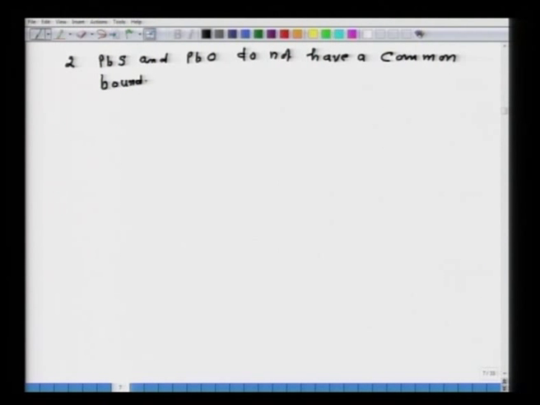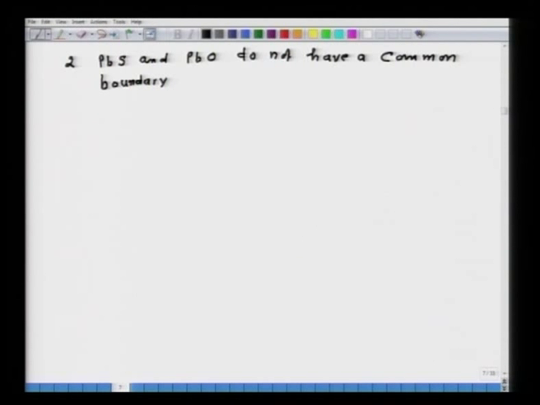Second important thing is that PbS and PbO do not have a common boundary. If you note the diagram, they do not have a common boundary.